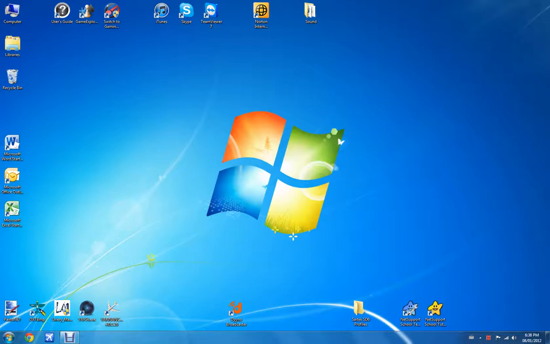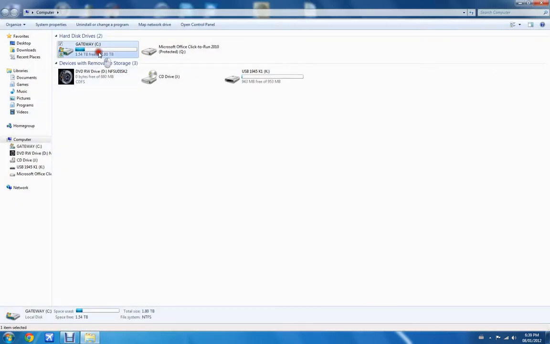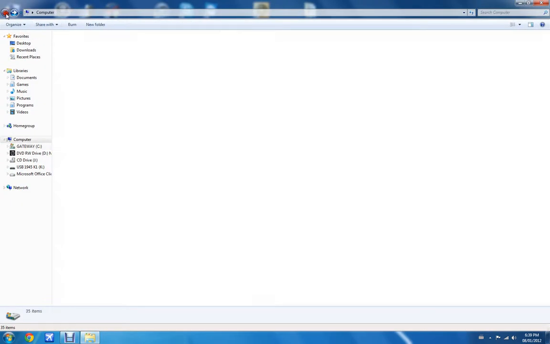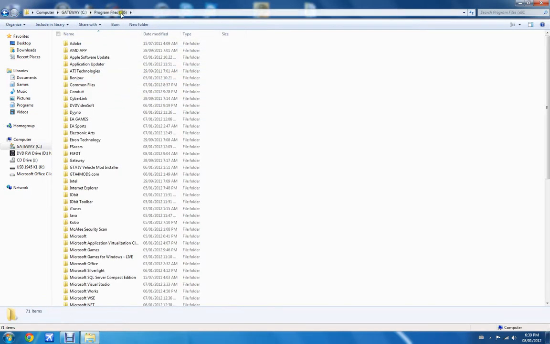Awesome Roaded here, and today I'm going to show you how to fix the CLS Airbus A330 Rolls-Royce engine sounds error. Now, first you're going to go to Start, Computer, Gateway, or the C drive, Program Files. It doesn't have to be x86. Just go to Program Files.